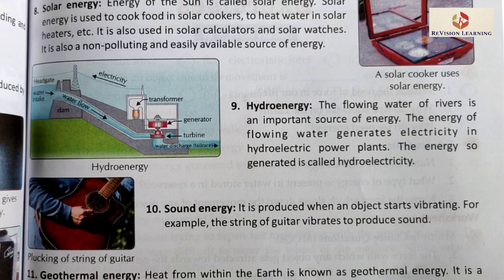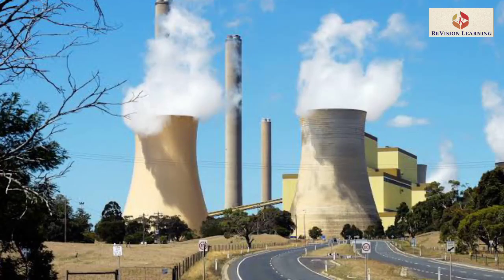Next is geothermal energy, and it's the last one. Geothermal energy is the heat within the Earth's surface. The word geothermal comes from the Greek words geo, which means earth, and thermo, which means heat. This geothermal energy is a renewable source of energy, and we can generate electricity by using the steam and hot water produced inside the Earth's surface.